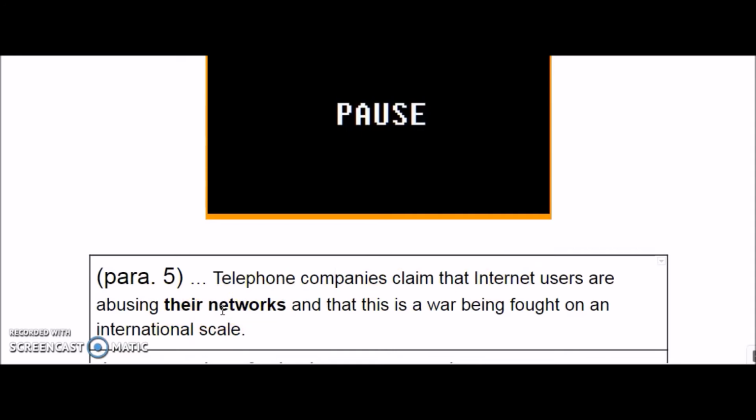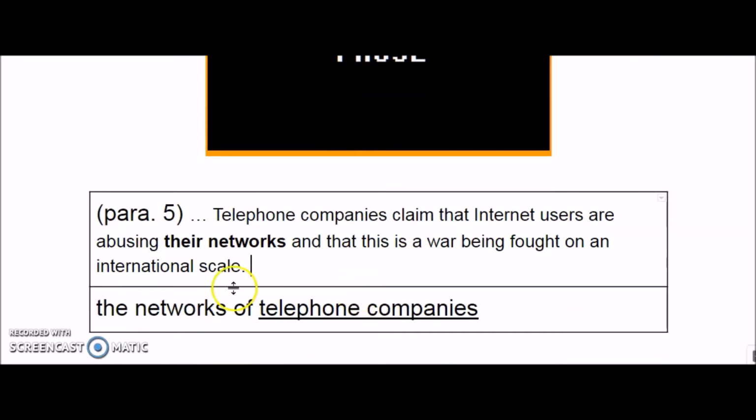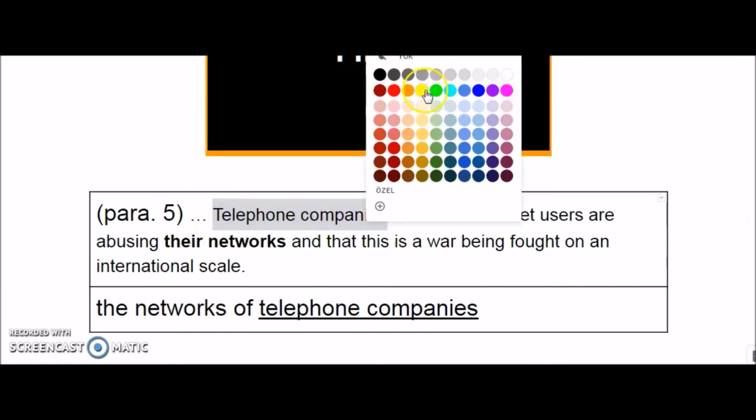So internet users are abusing the networks of, not the internet users, right? The telephone companies. So that's why you have to make it logical, guys. Okay, please put whatever you think here and then check your answers. It is the strategy in the reference questions. Okay, so the answer is that. Let me highlight it because I haven't.